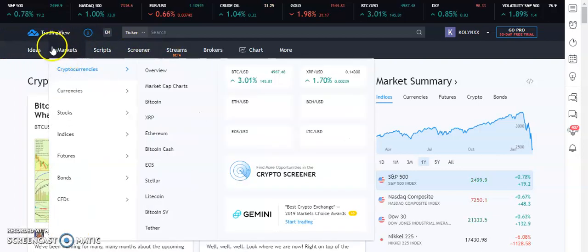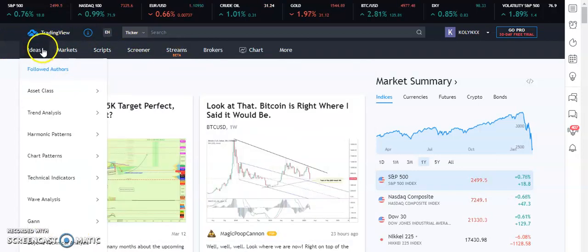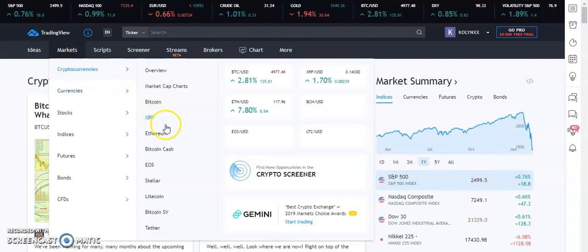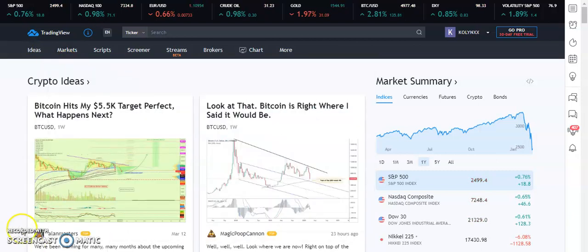These are just various publications from some other chartists, and other relevant information that might not really have anything to do with cryptocurrency. Like I said earlier, the TradingView website is the general place where you can carry out all forms of technical analysis, all forms of TA.